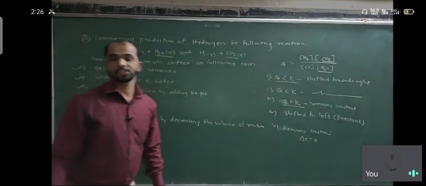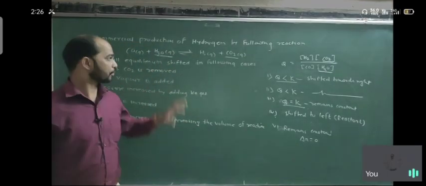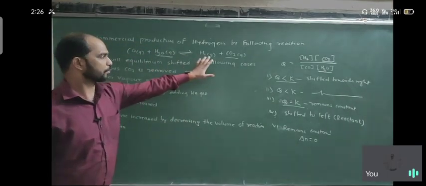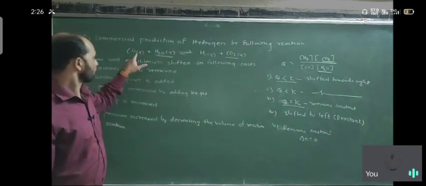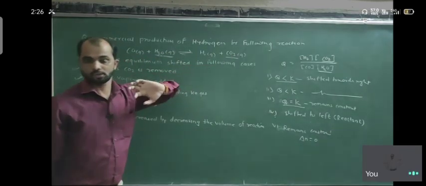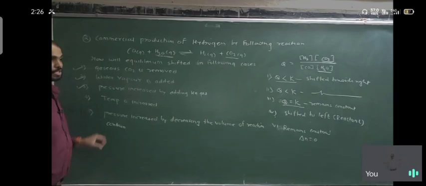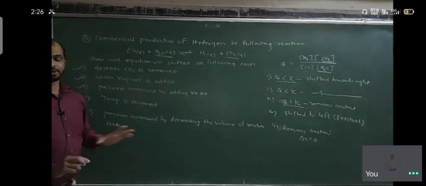Delta n, the change in number of moles, is 0 because at the reactant and at the product the same number of moles are there: 1 mole, 1 mole, 1 mole, 1 mole. So the reaction coefficients remain the same, and there is no effect on the equilibrium.